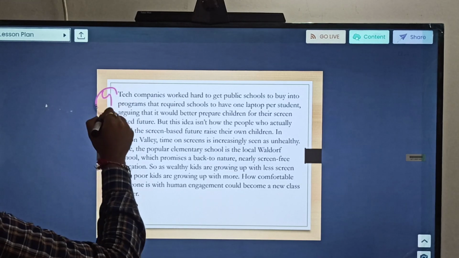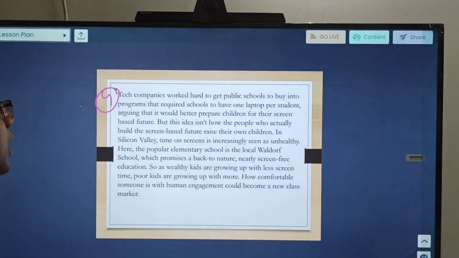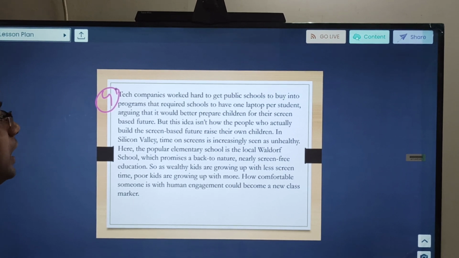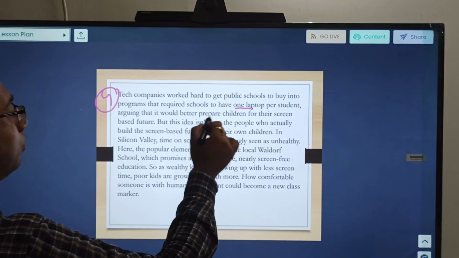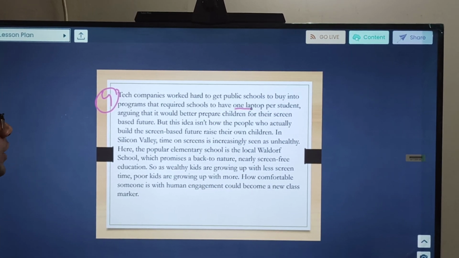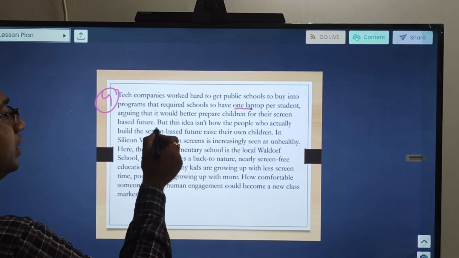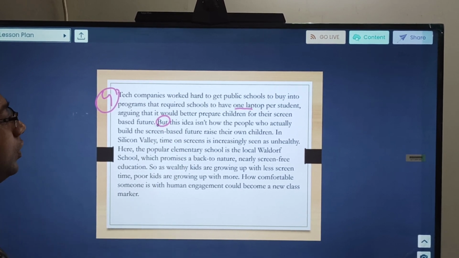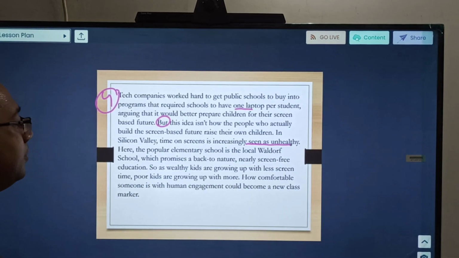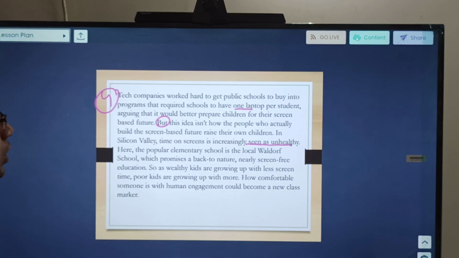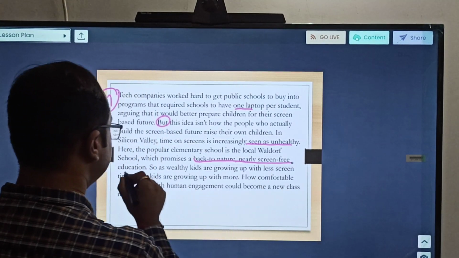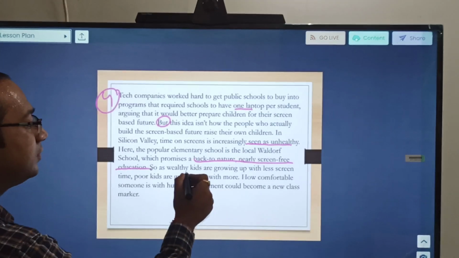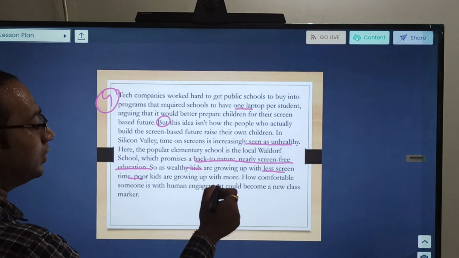Let us go to the next paragraph, the fourth paragraph. What is it saying: tech companies worked hard to get public schools to buy into programs that required schools to have 1 laptop per student, okay, arguing that it would better prepare children for their screen-based future. But this idea isn't how the people who actually build this screen-based future raise their own children. In Silicon Valley, time on screens is increasingly seen as unhealthy. Here, the popular elementary school is the local Waldorf school, which promises a back-to-nature, nearly screen-free education. So, as wealthy kids are growing up with less screen time, poor kids are growing up with more.